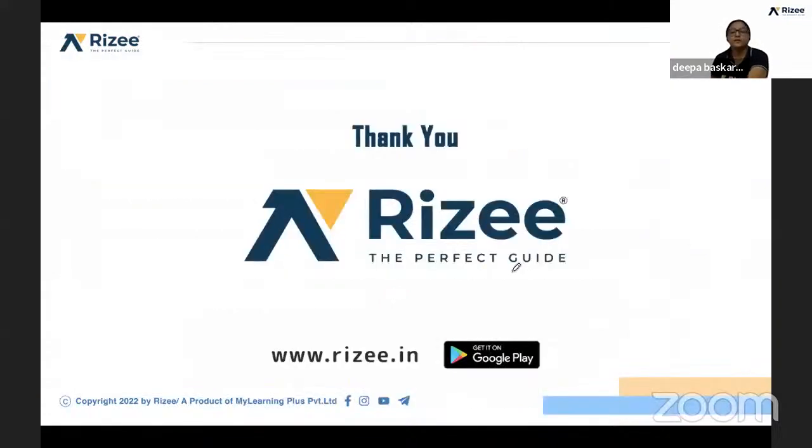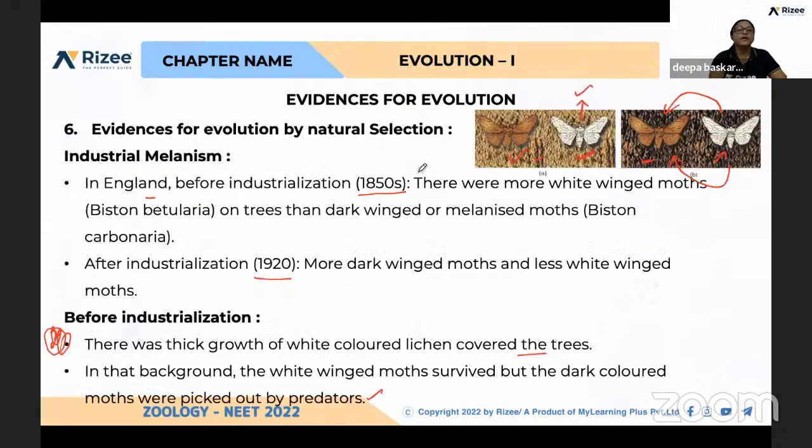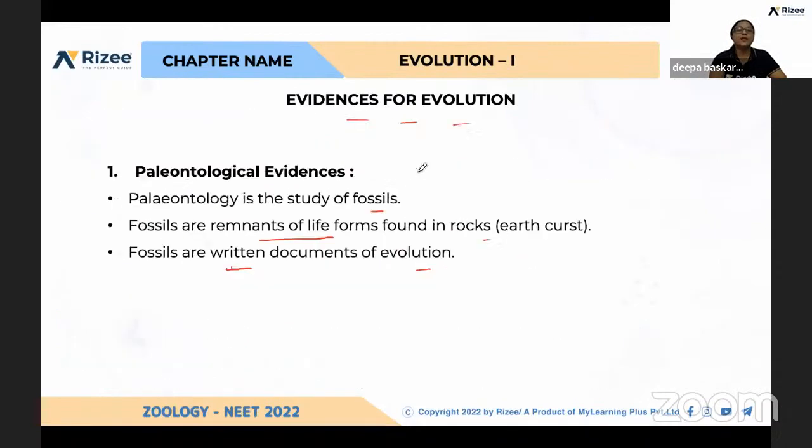This was proposed by Charles Darwin, survival of the fittest in natural selection. Those who can survive, those who can evolve, those who can adapt, can live, continue, and reproduce. And this is the major reason for evolution. That's all. Biological evidences we can see tomorrow. Let us have a glance.